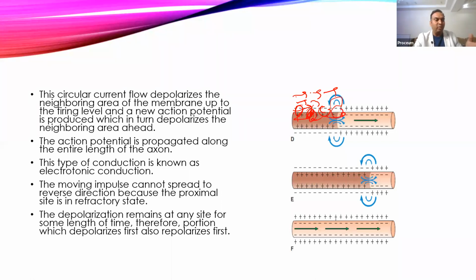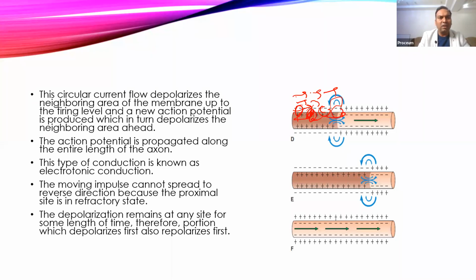So the portion that has already depolarized is refractory to the subsequent action potential, and along the entire length of the axon the action potential is propagated. This type of conduction is called electrotonic conduction. So it never goes backward, it keeps going forward. The second thing responsible for this unidirectional conduction is the synapse, because the synapse conducts the impulse from the presynaptic membrane to the postsynaptic membrane. The reverse never happens, so there is never a reverse conduction of the impulse. So it is always a unidirectional flow of conduction.